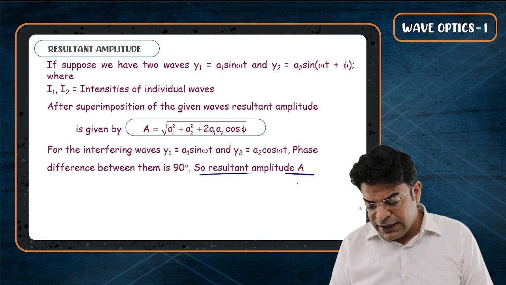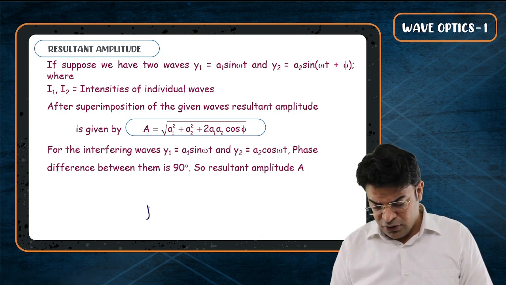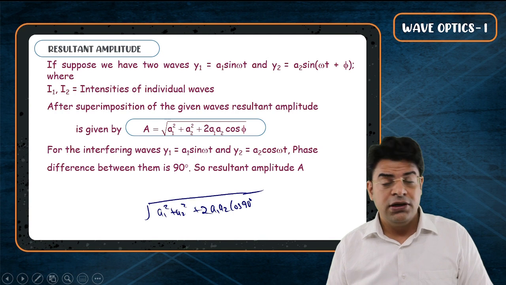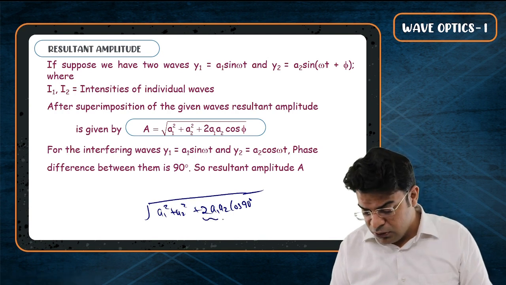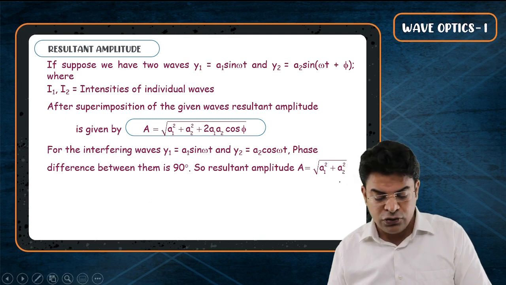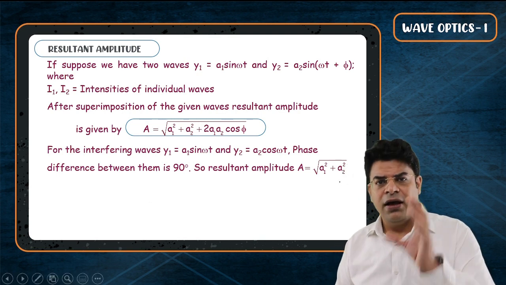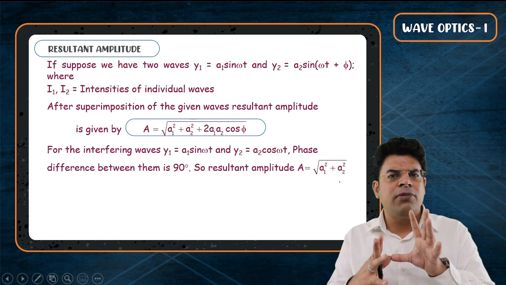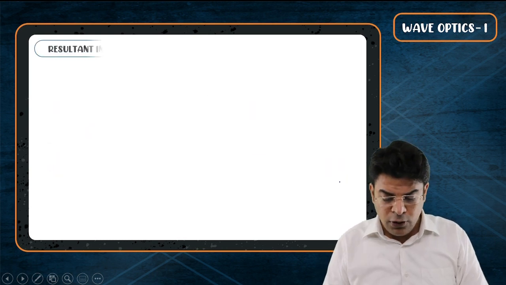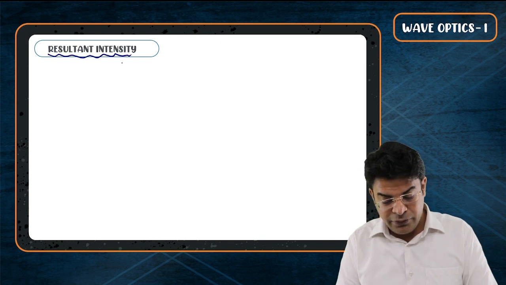So the resultant amplitude is nothing but under root of a1 square plus a2 square plus 2a1 a2 cos 90. And we know that cos 90 is 0. Since cos 90 is 0, this whole third term becomes 0. So the resultant amplitude is nothing but under root of a1 square plus a2 square. Here, I'm not focusing that much on amplitude. I need to focus more on intensity. Now we need to talk about the resultant intensity.